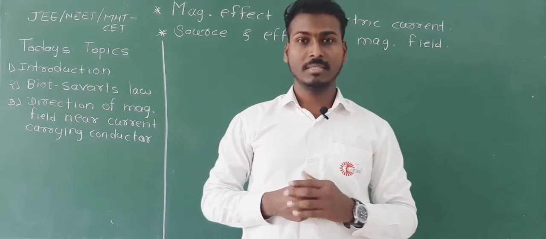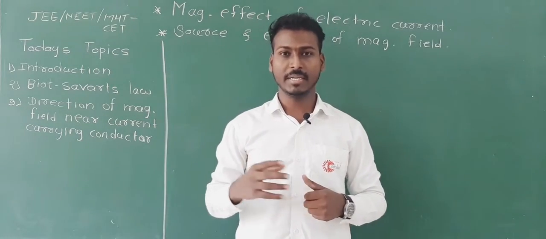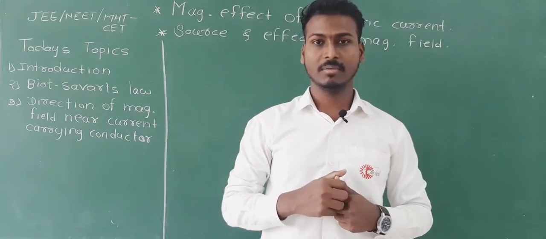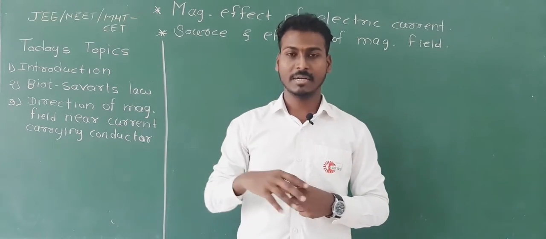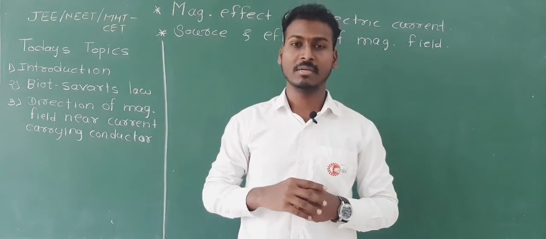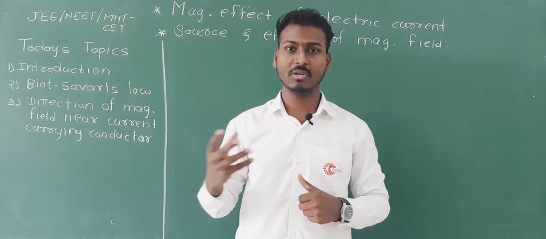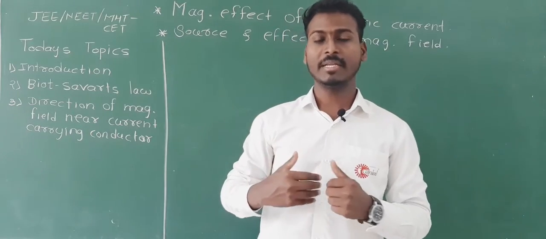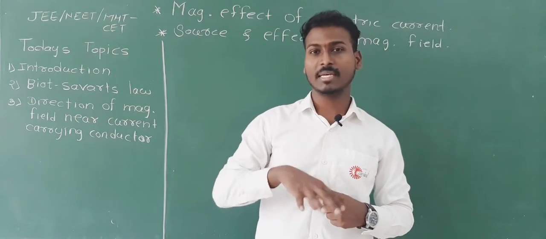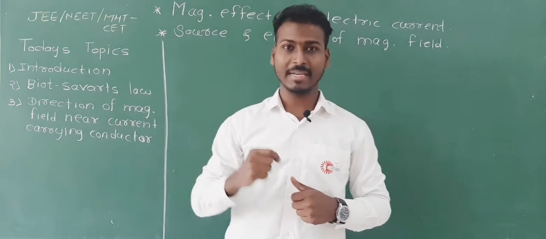You know that this was experimentally conducted by scientist Ørsted in 1820. When he was demonstrating to his students, he saw that the compass near the current carrying conductor showed some deflection, that needle showed some deflection. By that he came to know there must be some other field other than electric field, because electric field was due to static charge, but here our electrons are moving because current is flowing through the wire. So he came to know there is another kind of field generated due to this flowing current, and that field is nothing but the magnetic field.